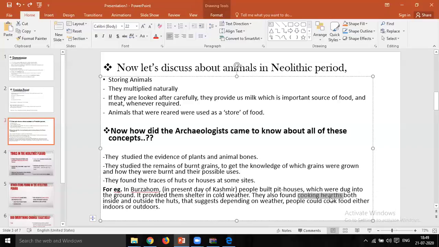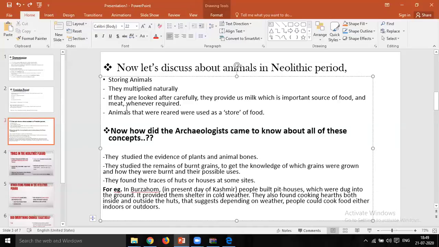This was a special thing that the people of those times used to do, which suggested that depending on the weather, people could cook food either indoors or outdoors.